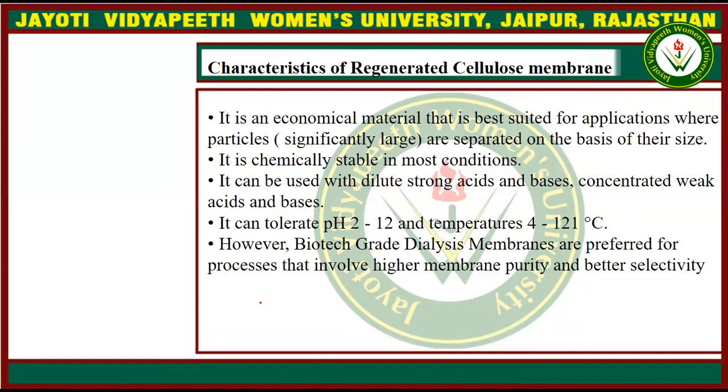It can tolerate a pH range of 2 to 12 and temperatures ranging from 4 to 121 degrees centigrade, which is the most important advantage of the dialysis membrane. So cellulose can be a good dialysis membrane.